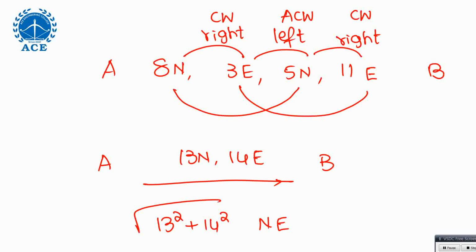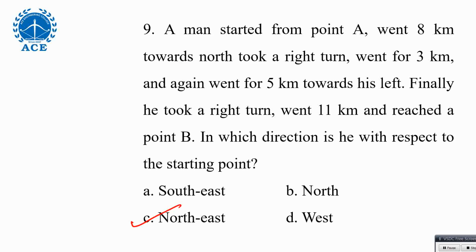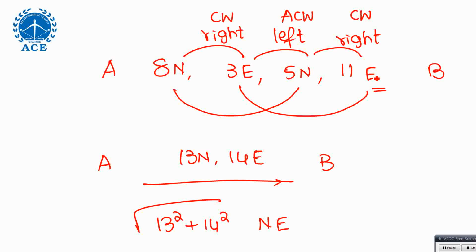Northeast. And see, some questions they may ask you another question for this one. In which direction is he facing now? Last line, if instead of this I ask you in which direction he is facing now, the last one is east, so you have to say east. And distance means root of 13 square plus 14 square. From starting point to last, or last to first, the distance is same. A to B distance, B to A distance is same.